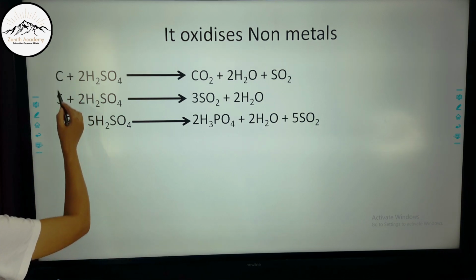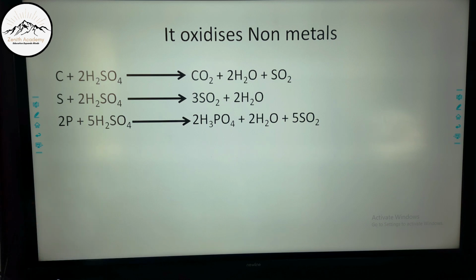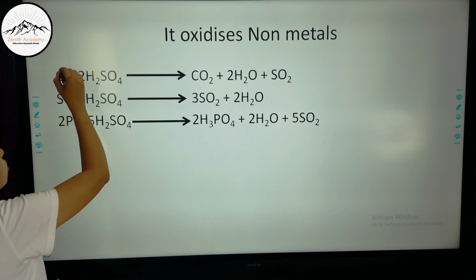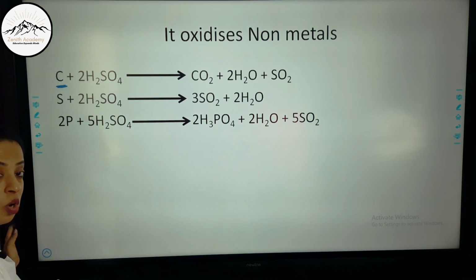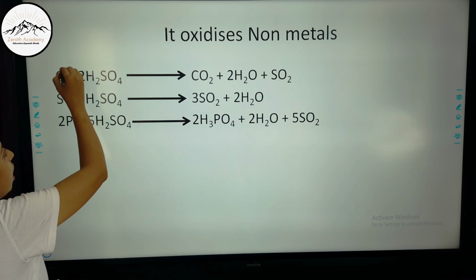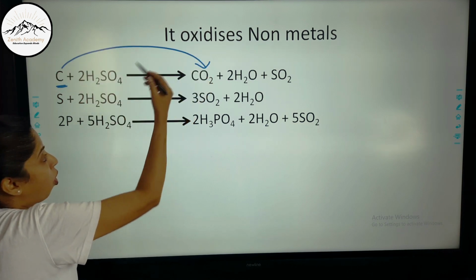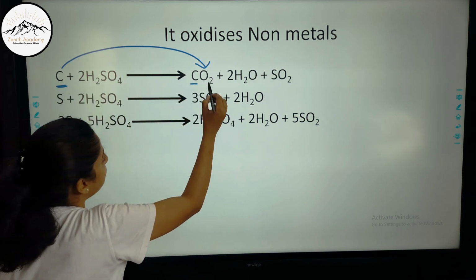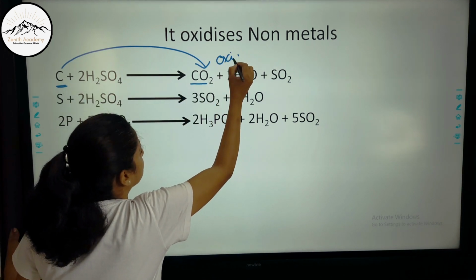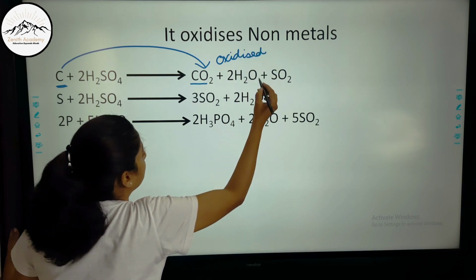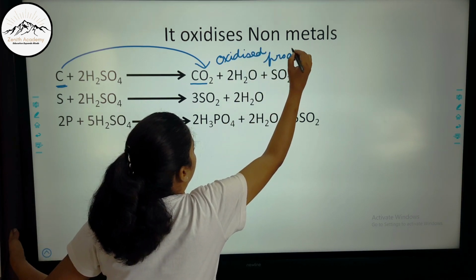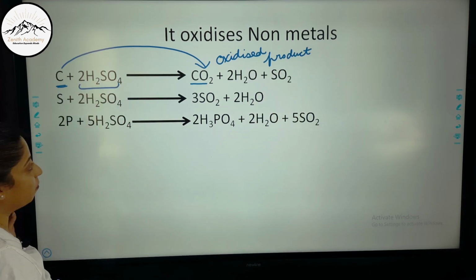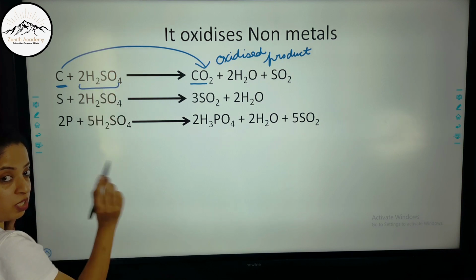Whenever this reacts with non-metals like carbon, sulfur and phosphorus, this H2SO4 will oxidize the other species which is present with it. So what is oxidation? Addition of oxygen or removal of hydrogen. This carbon has turned into carbon dioxide, so an oxygen has been added to it. So we can say that this carbon dioxide is the oxidized product, and the oxidizing agent is concentrated sulfuric acid. Always remember this is not dilute sulfuric acid.